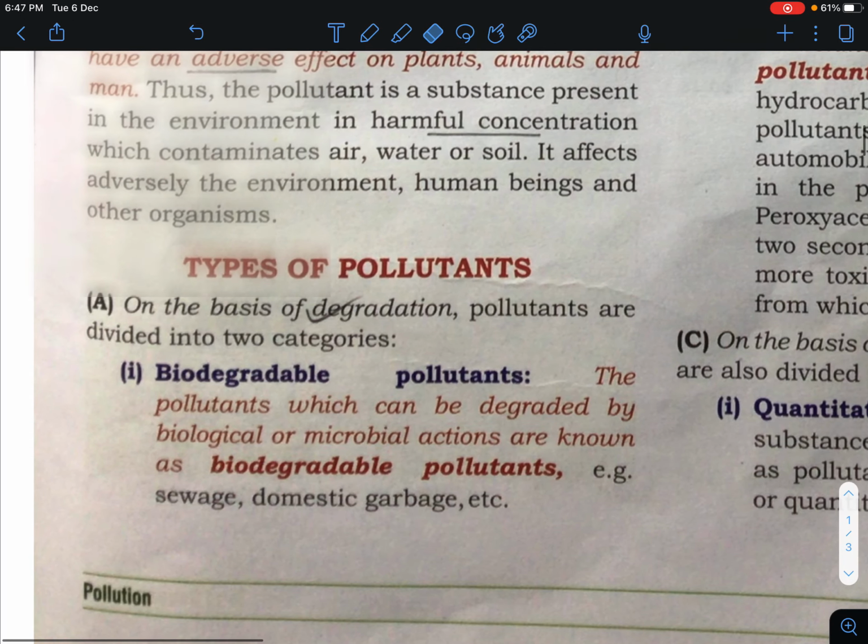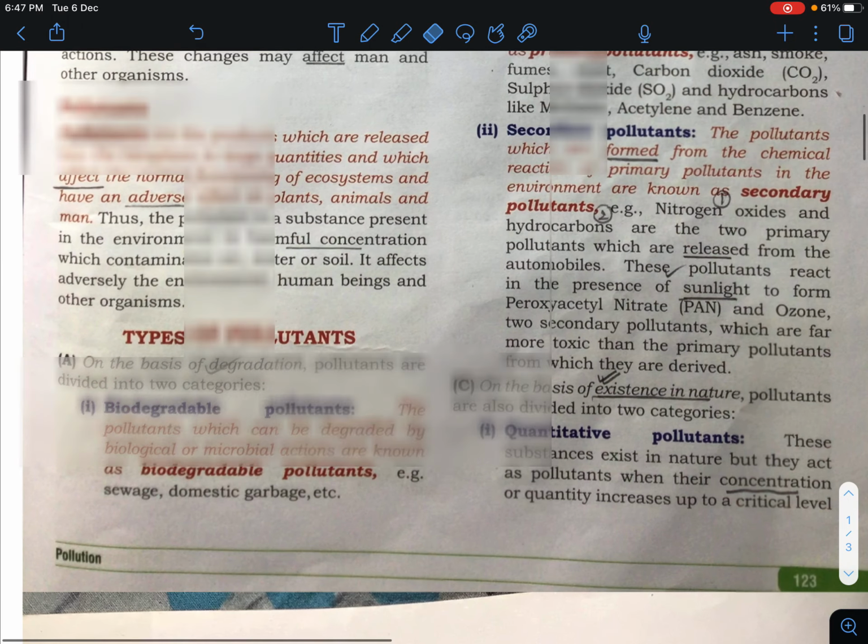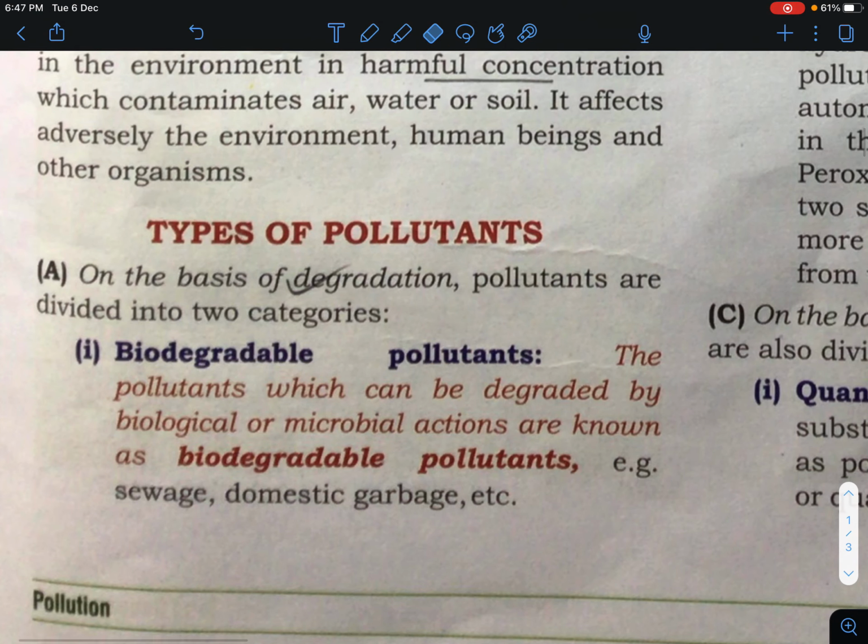Now we have different types of pollutants. On the basis of degradation, these pollutants or undesirable substances are divided into two categories. First one is the biodegradable pollutant.